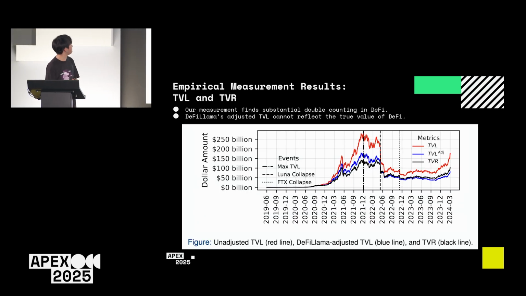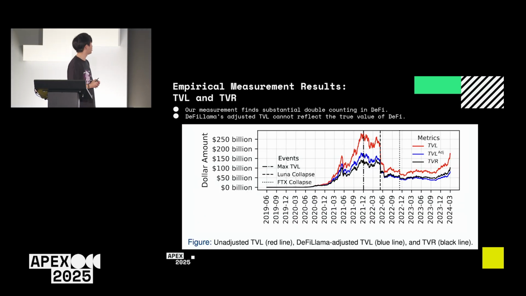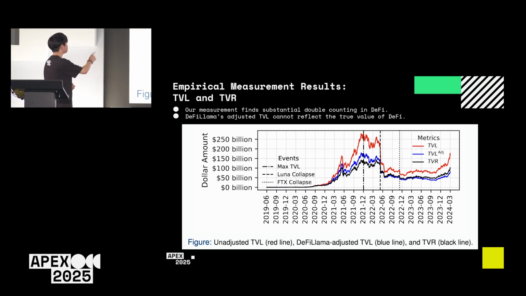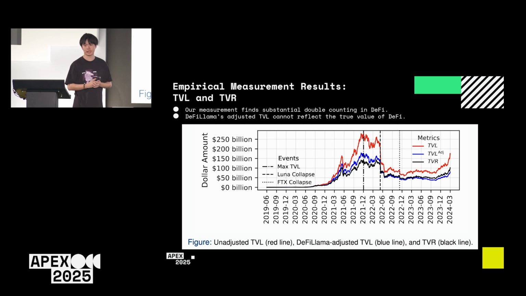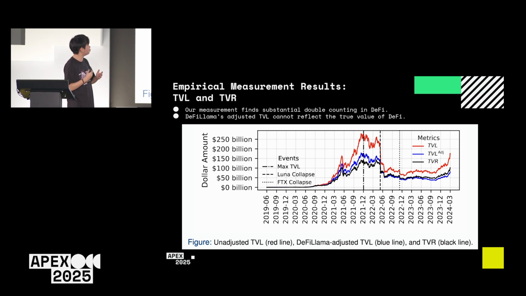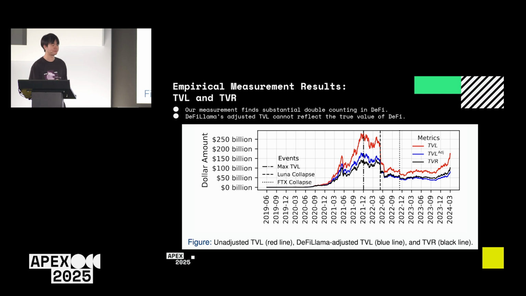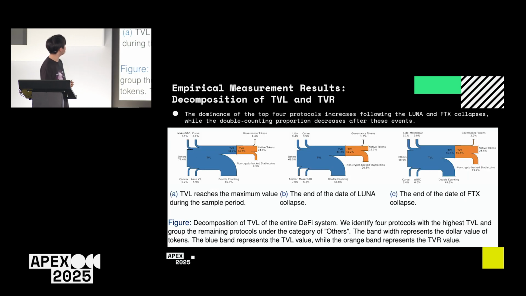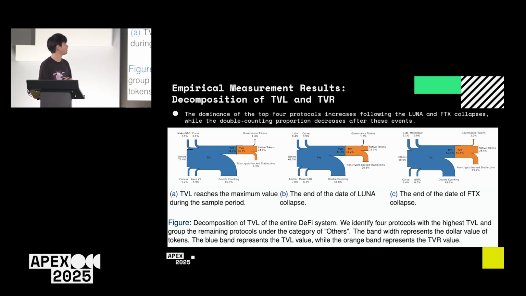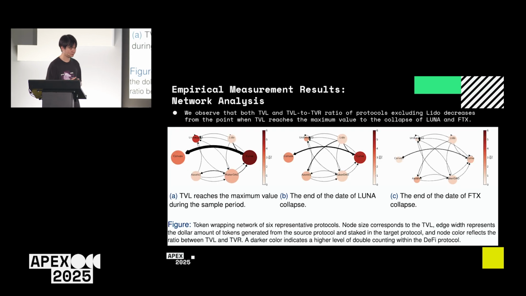Next, we empirically measure the TVL and TVR. And we observe that our measurement finds substantial double counting in DeFi, which is shown by the gap between the red line and the black line. And we also observe that DeFi Llama's adjusted TVL also cannot truly reflect the true value of DeFi, which is represented by the gap between the blue line and black line. We also observe that the dominance of the top 4 protocols increases following the Luna and FTX collapse, where the double counting proportion decreases after those events.